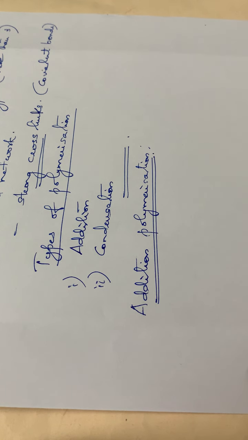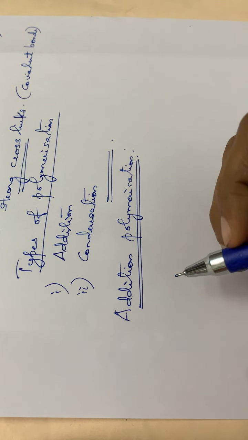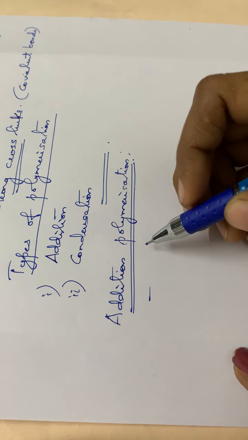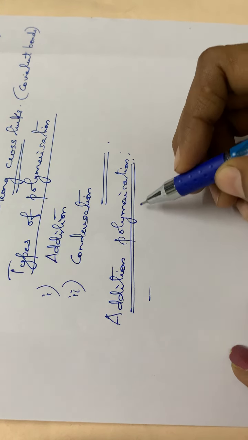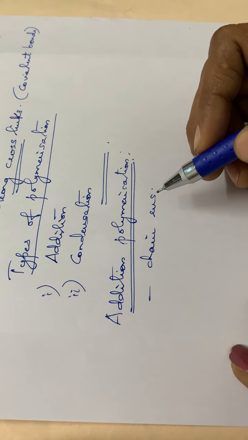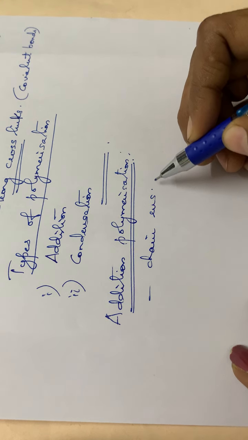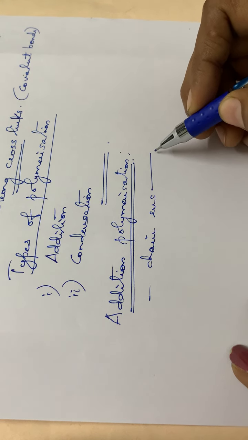So, addition polymerization, the first one. These types of reactions take place by chain reactions, and chain reactions, as you know, follow 3 different steps.